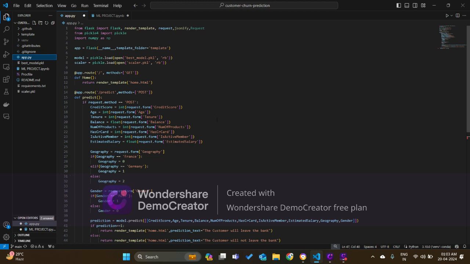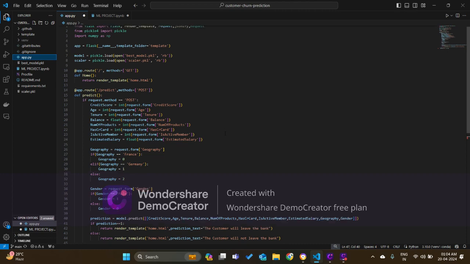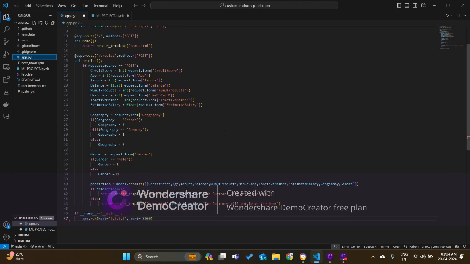First we loaded the model and the scaler. Then we defined the app and the routes, and for the HTTP routes we use GET and POST methods for the interface. And here we give all of the features, and we return.